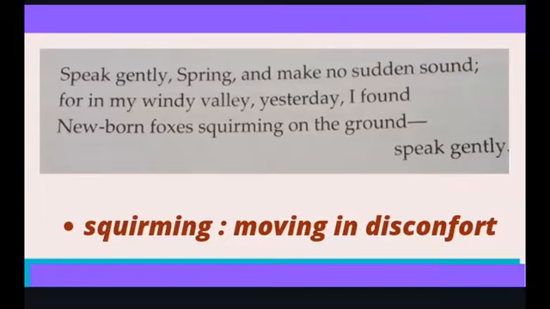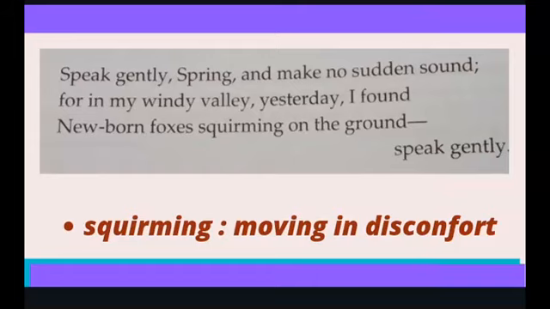Speak gently, spring, and make no sound, for in my windy valley yesterday I found newborn foxes squirming on the ground. Speak gently. Now in this particular stanza, the poet is requesting the spring season. What is he requesting?